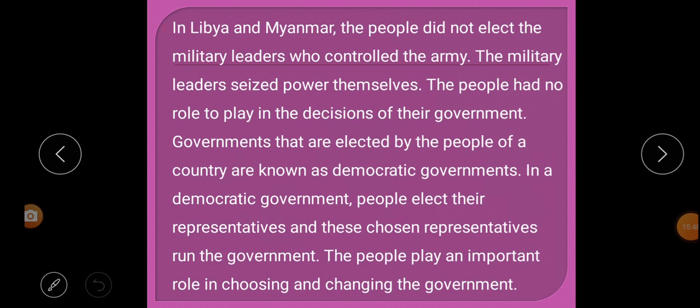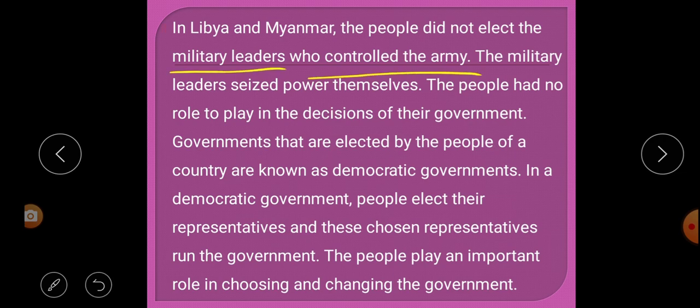Next paragraph: in Libya and Myanmar, the people did not elect the military leaders who control the army.